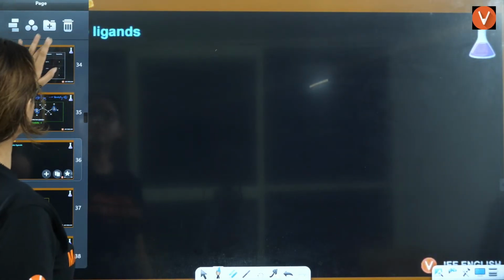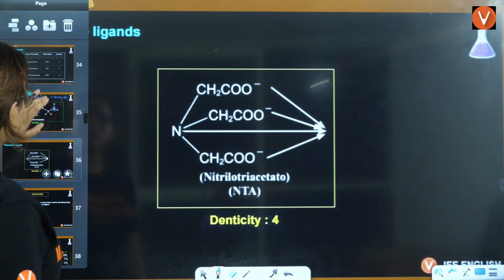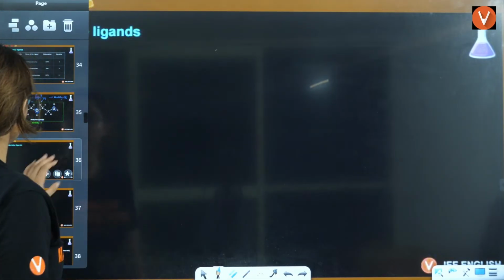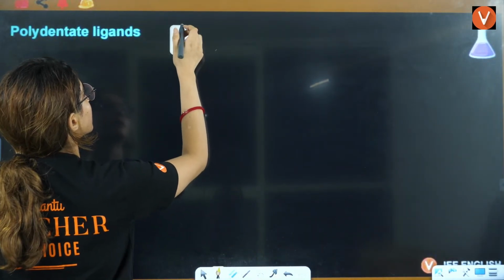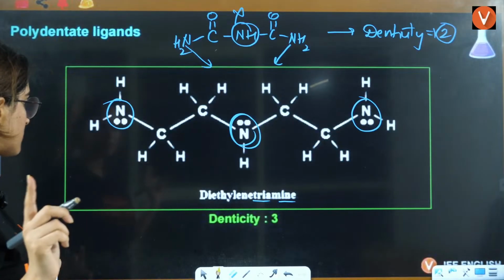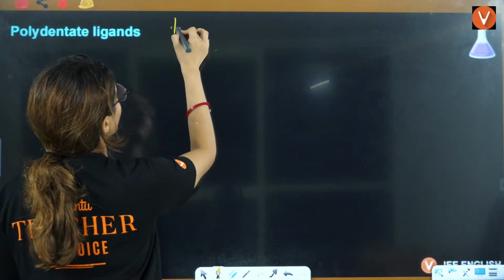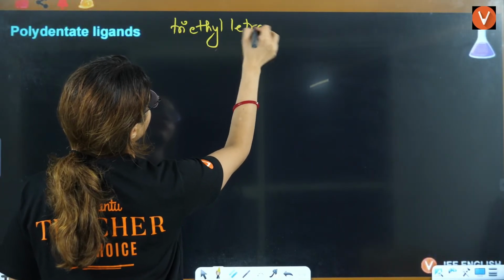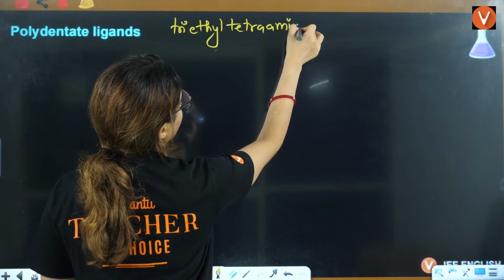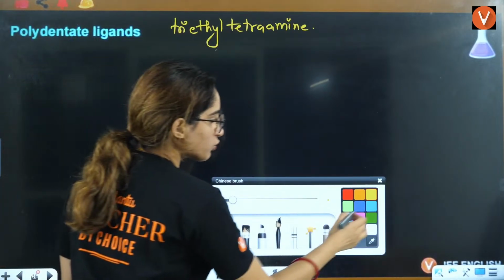Tell me if that is clear. Okay. Now, let's see this. Acha. One more thing. If I ask you to draw, this is diethyl. If you have to draw triethyl, tetramine. I'm just trying to tell you how to draw these structures.